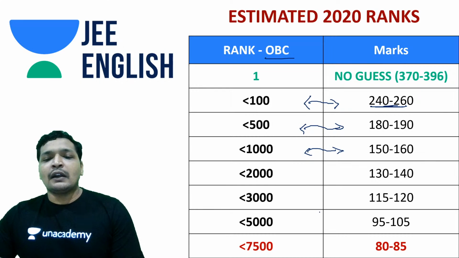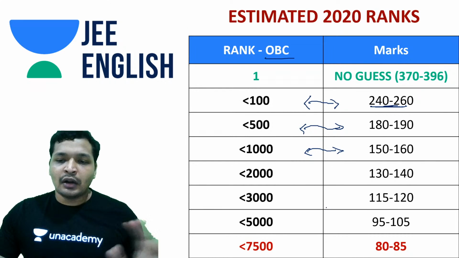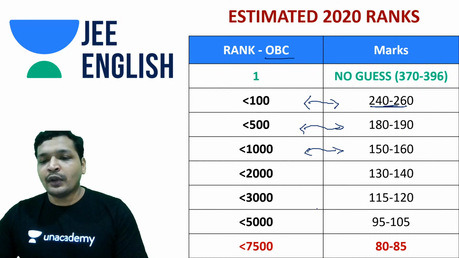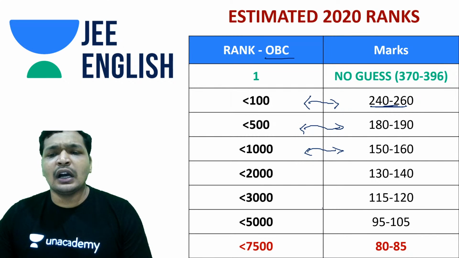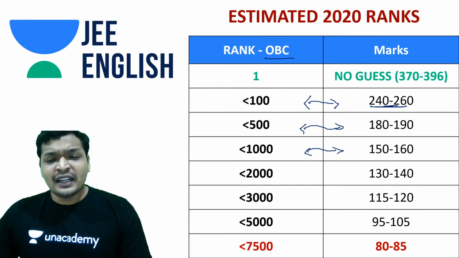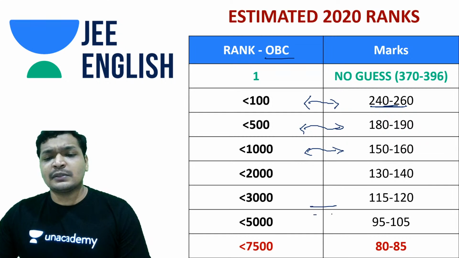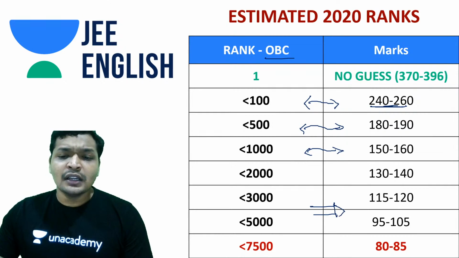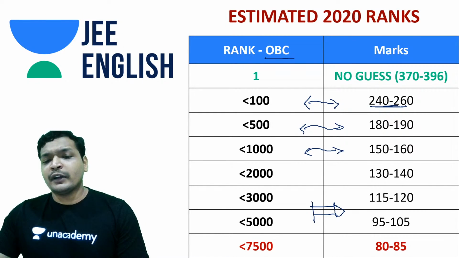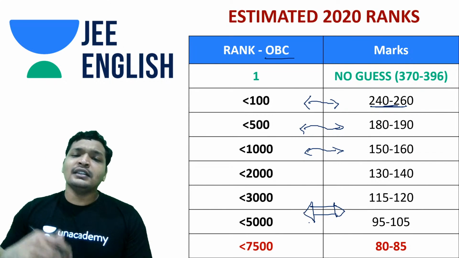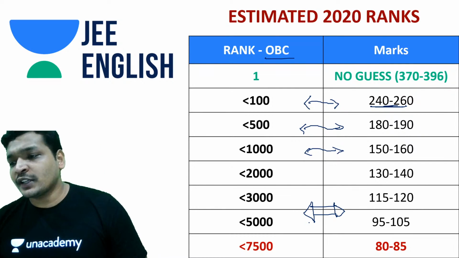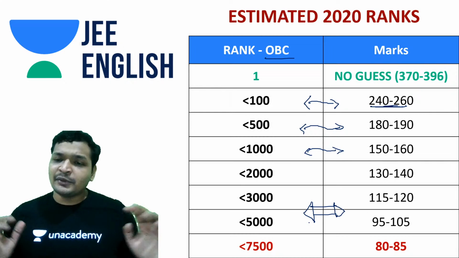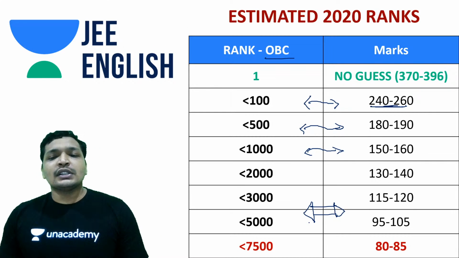And finally, the cutoff for getting into IITs may come anywhere around 110 to 115. So you can expect your cutoff to be 110 to 115. Maybe here is something where you don't require notes and you just want to notice the trend. This is just an estimation. Notes were required for the rest of the parts. Now it's just time to relax and watch. So yes guys, this is the kind of prediction.